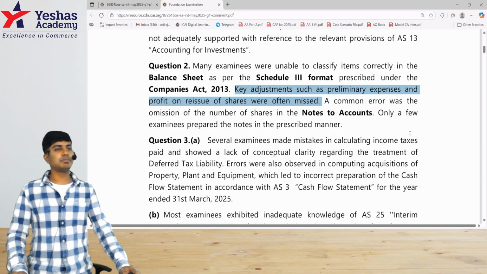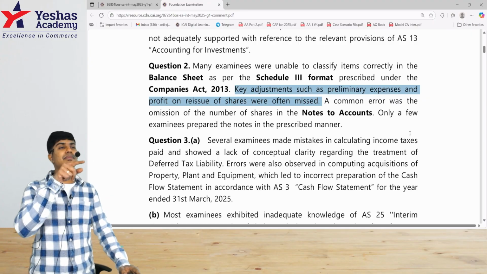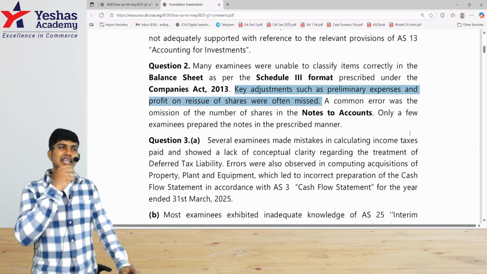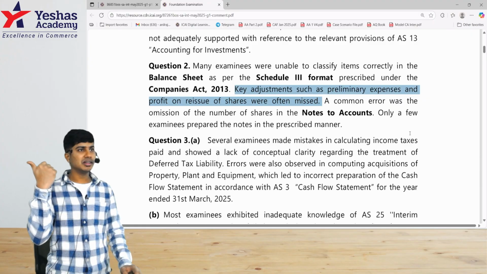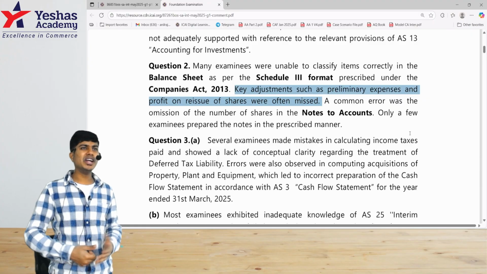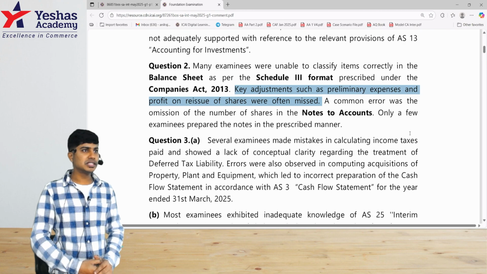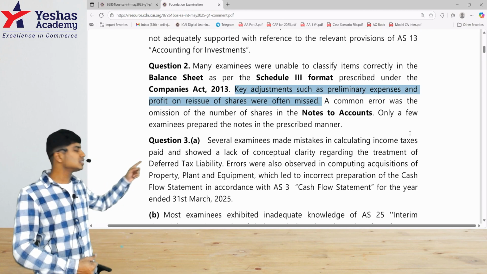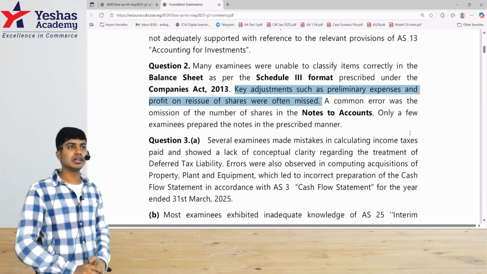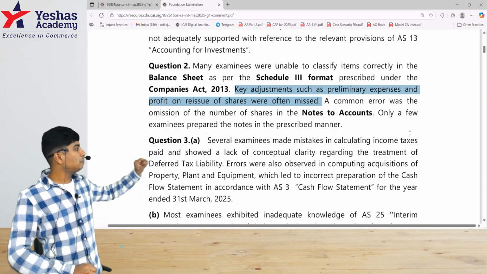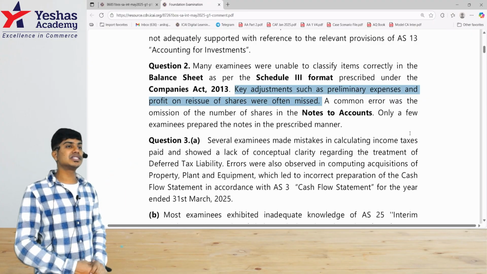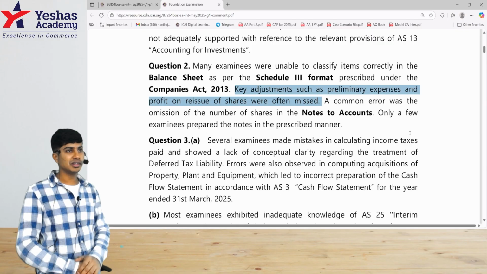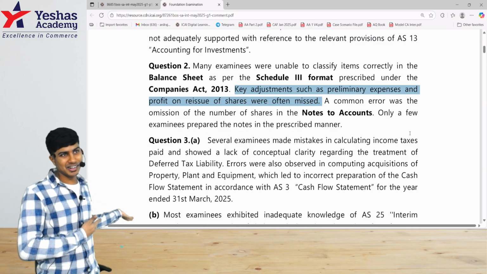The preliminary expenses would be appearing in the trial balance as a debit item, but it cannot appear as a balance sheet asset. This should have been written off in the very first year, because if you have to write it as an asset, where do you write it in the balance sheet? There's no place. As per Accounting Standard 26, this is not considered as an intangible asset. So the entire preliminary expenses has to be written as a negative item under reserves and surplus in the very first year of incorporation. We don't know the previous year, so we do it right now.